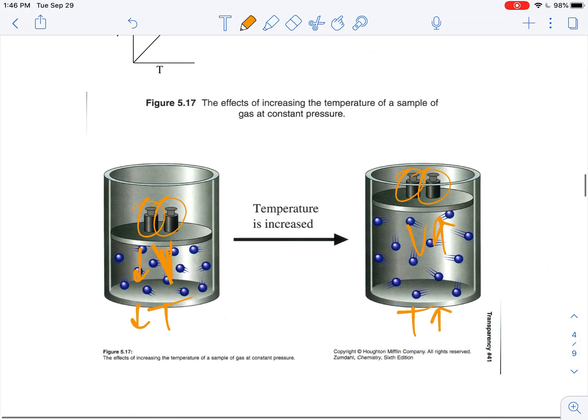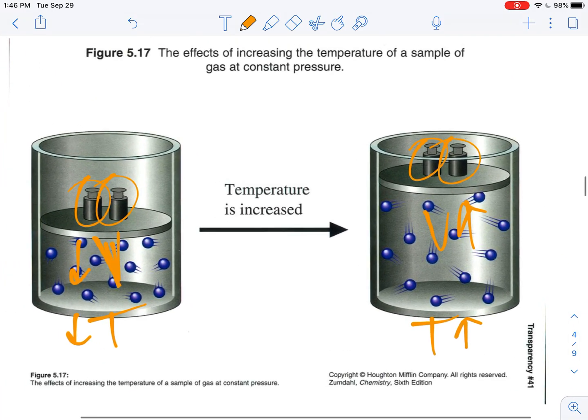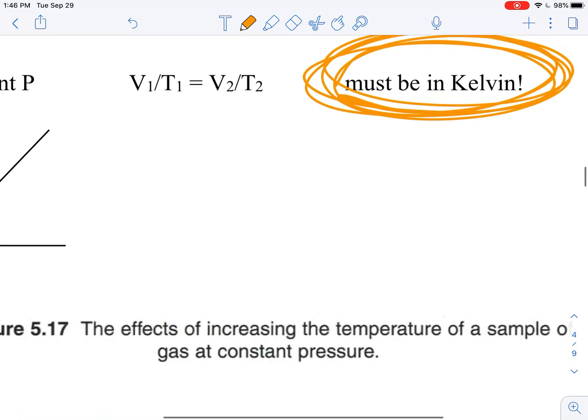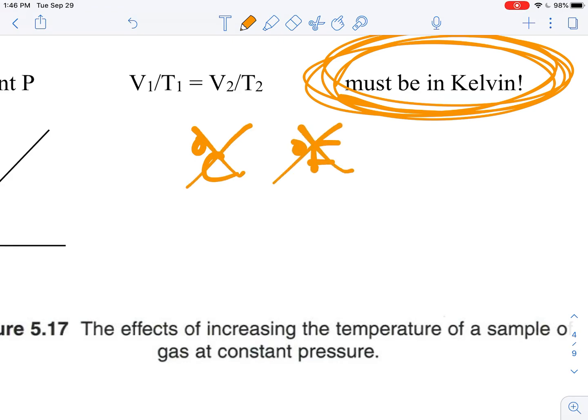Why? Because if you start to do things like, well, I'm going to double the temperature and I'm going to double the volume, you've got to make sure that you are using a temperature scale that is appropriate for that. And Celsius and Fahrenheit are not good to use in this. Why? Because they're not absolute scales. In both Celsius and Fahrenheit, 0 really is not 0.